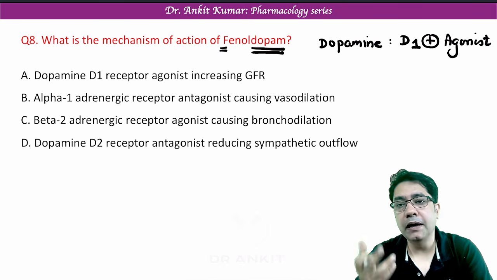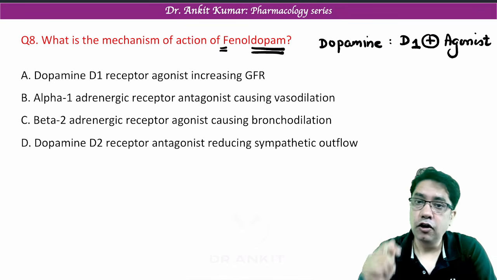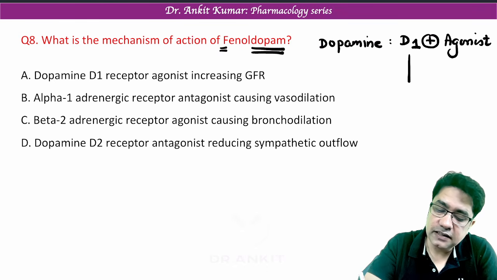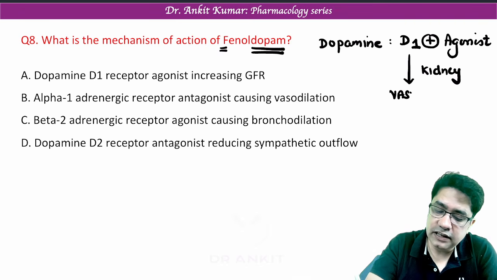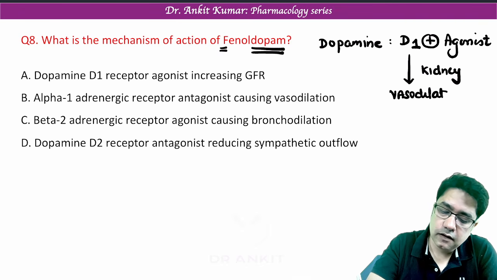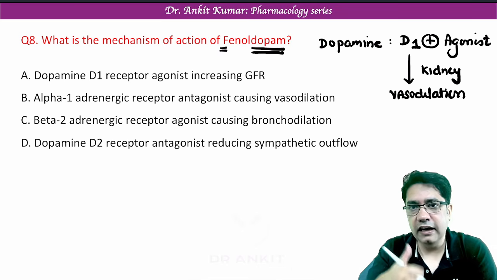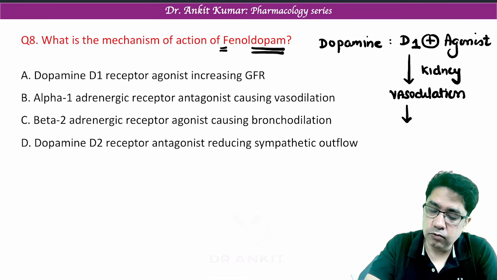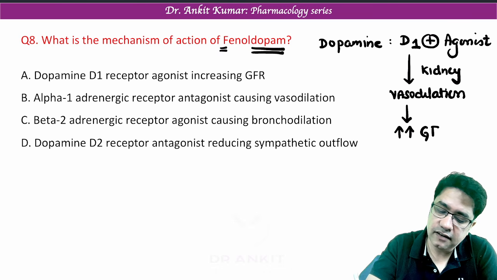It is a dopamine 1 agonist. Now where are dopamine 1 receptors present? Dopamine 1 receptors are present in the kidney, and in the kidney it produces vasodilation. Because it produces vasodilation, blood supply to the kidney will increase. And if blood supply to the kidney increases, can we say it will increase GFR, glomerular filtration rate?